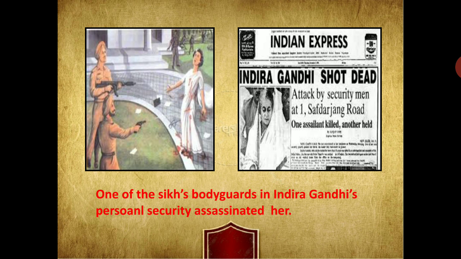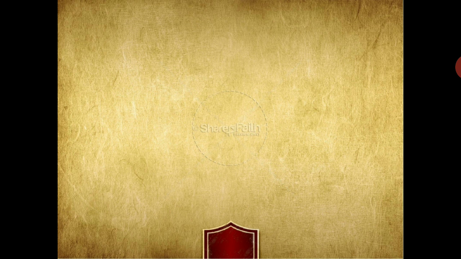Because their sentiments were hurt, wondering why Indira Gandhi had ordered people to enter the Golden Temple. So we see how a loyal and very old bodyguard assassinated her.